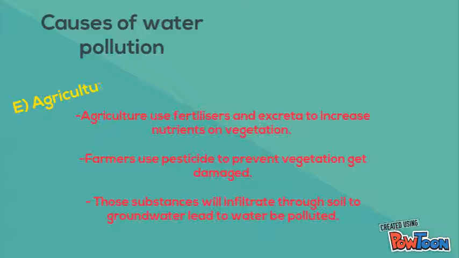Last but not least, the agriculture sector. Agriculture uses fertilizer and excreta to increase nutrients for vegetation. Farmers use pesticide to prevent vegetation from getting damaged. Those substances will infiltrate through the soil to groundwater, leading to polluted water.